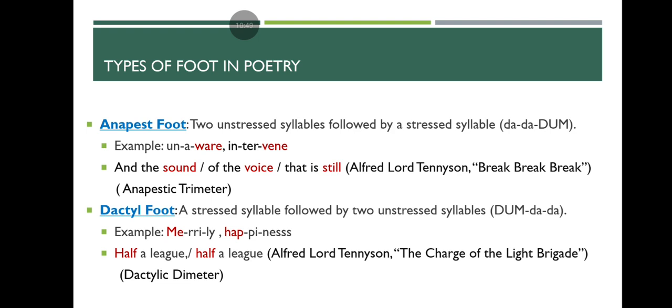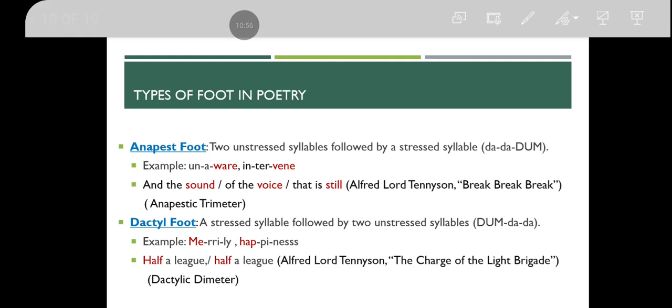For example, merrily, happiness. Example from the poem: Half a league. It is from Alfred Lord Tennyson's The Charge of the Light Brigade. Here, dactylic dimeter we can see.